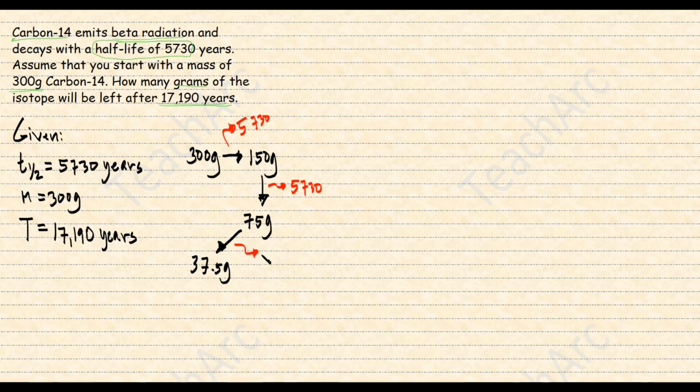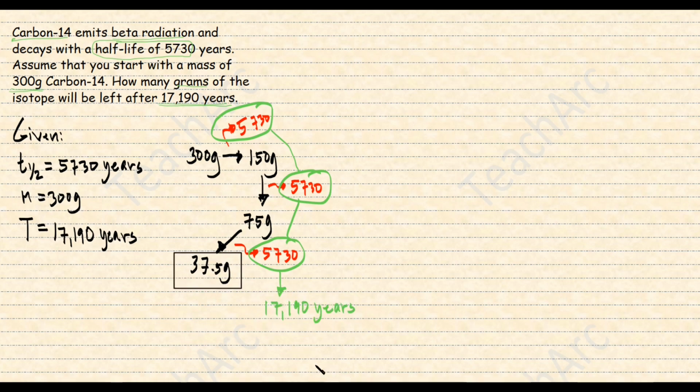So, we add another 5,730 years and we'll be left with 37.5 grams of carbon-14. This is the remaining amount of carbon-14 after 17,190 years. This process seems very effective, but if you will be dealing with lots of half-lives, then it will be very complex and time-consuming.